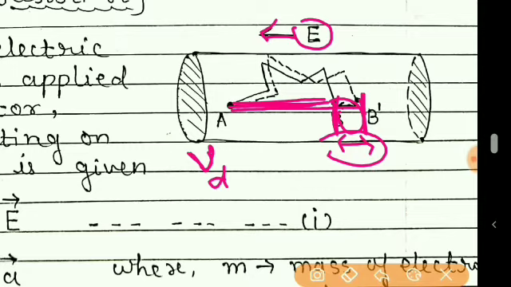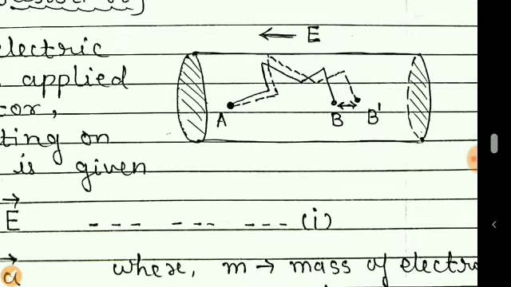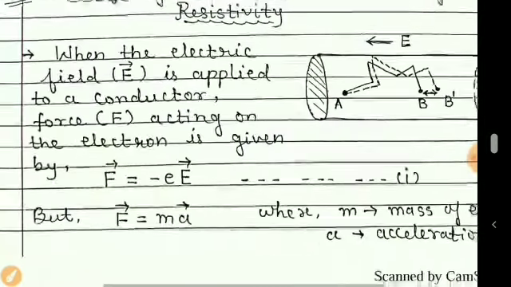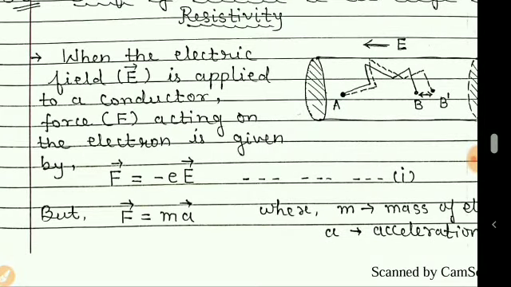Why drift? It is because during the motion this electron continuously collides with the other particles in a conductor, and so what happens? Every time its velocity becomes zero on collision, then once again due to this electric force it will get velocity due to acceleration, because whenever there is a force on any particle, there is an acceleration.